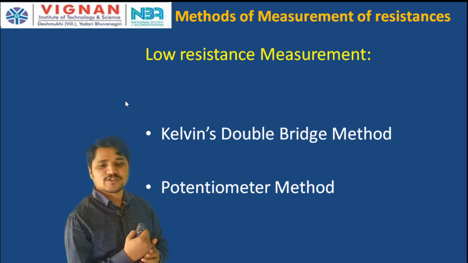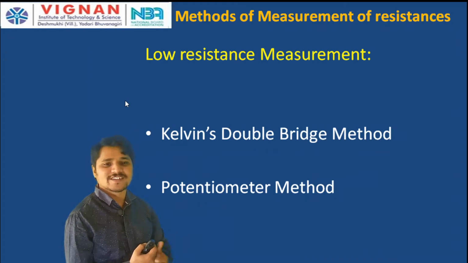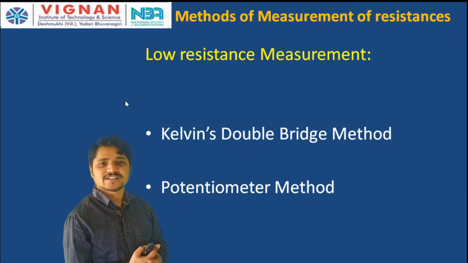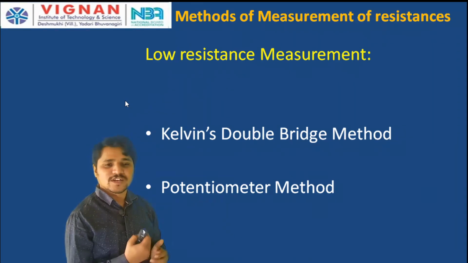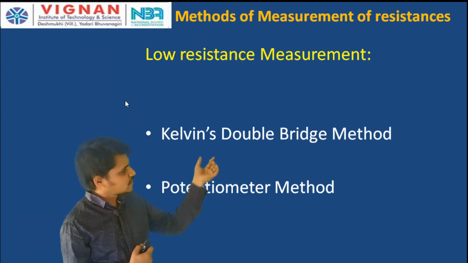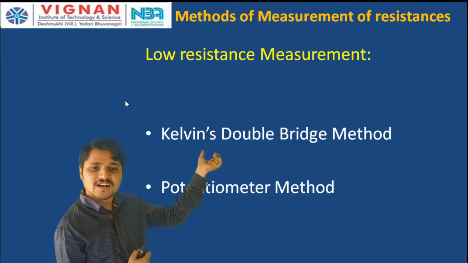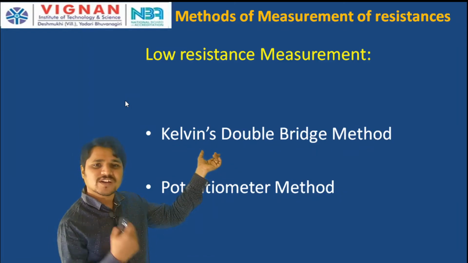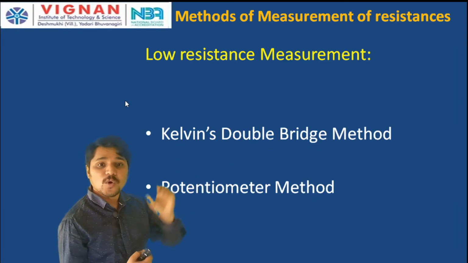By using a potentiometer also we can measure the resistance, which we already discussed in the second unit, the potentiometer concept. That is the application of the potentiometer. A potentiometer is also used to measure unknown resistance very accurately, as a potentiometer is a highly accurate instrument. Next, how we are going to measure the unknown resistance, especially low range resistance.